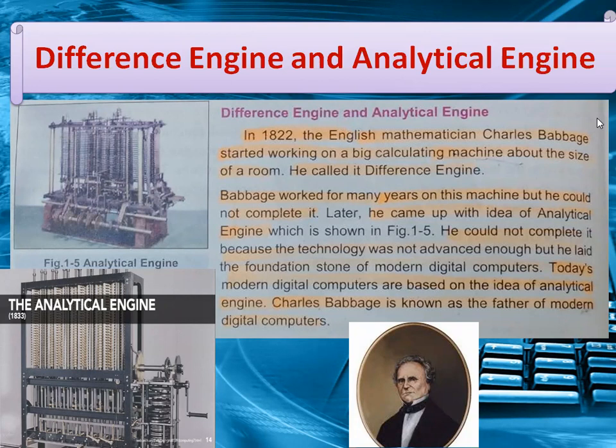He called it the difference engine. Babbage worked for many years on this machine, but he couldn't complete it. Later, he came up with the idea of the analytical engine, which is shown in figure 1.5. He could not complete it because the technology was not advanced enough.